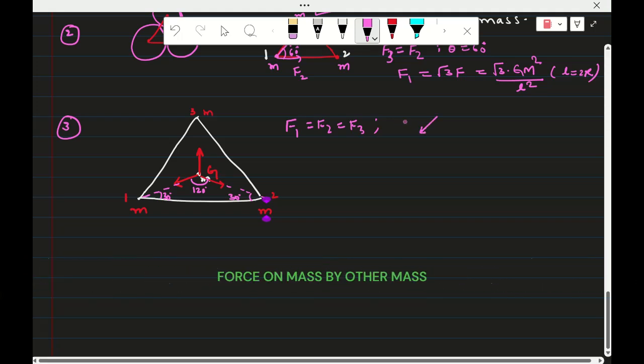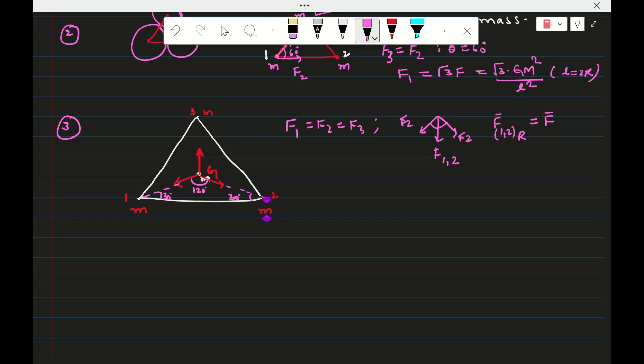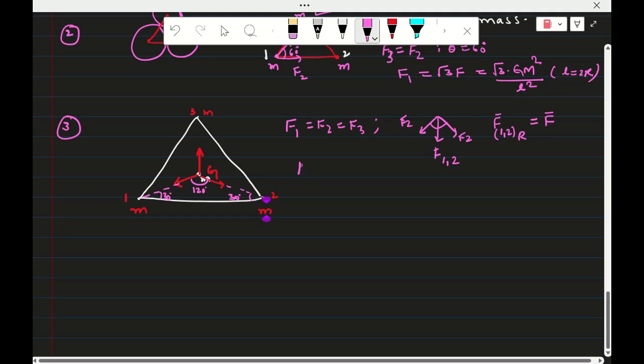So now this is F1 and F2, and the resultant will be like this. Theta is equal to 120 here. So that is F only that will come, right? The resultant F12 is equal to F only, according to vector addition. I'm not going to tell how it comes: root over F1 square plus F2 square plus 2 F1 F2 cos theta, substitute and you will get F. So now this is F3, and the resultant of these two forces is like this. This is also F.